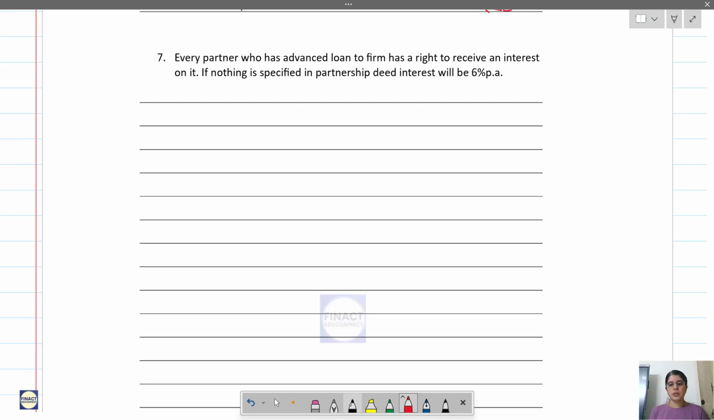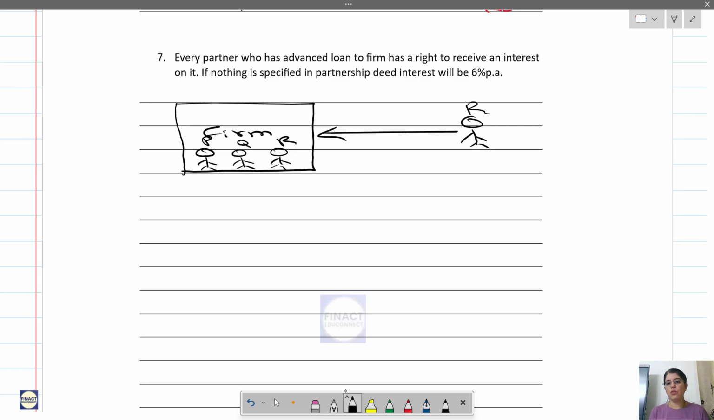Okay, so these are the rights of partners. Last point, every partner who has advanced a loan to the firm has a right to receive interest on it. If nothing is specified in the partnership deed, interest will be 6%. Now see here, this is a firm. It has 3 partners, P, Q and R. Now let's say R has given a loan to the firm. That is what it is saying.